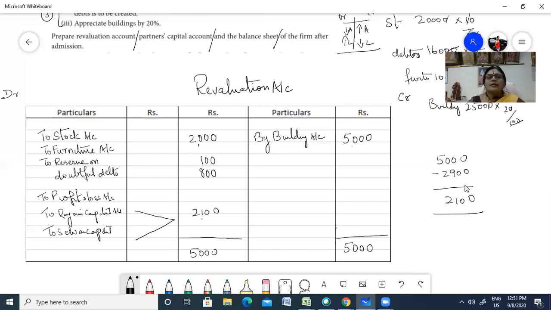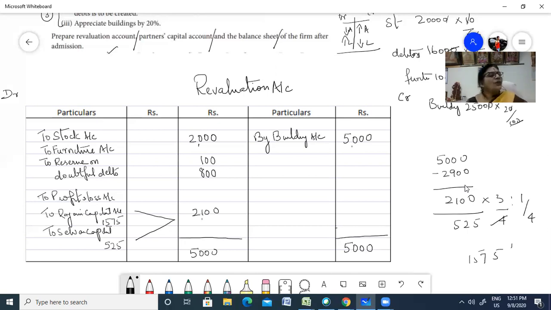In what ratio are you going to transfer 2,100? 3:1, so 3/4 and 1/4. 4 5s are 20, 4 2s are 8, so 525 for Selvan, balance into 3, so 1575 for Rajan.